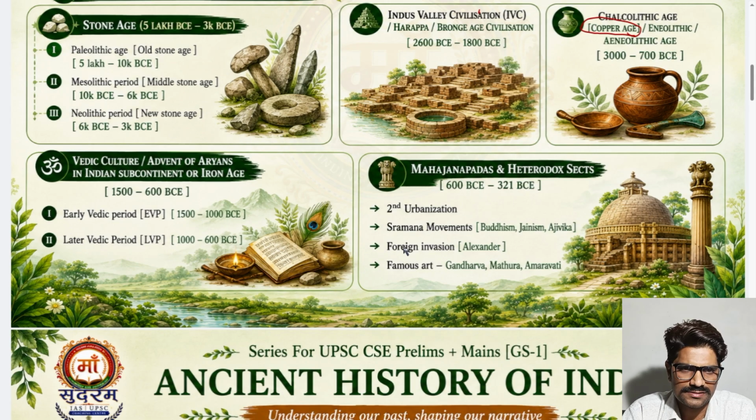And here some foreign invaders like Alexander also invaded India. Because of these foreigners, some famous art also started, like Gandhara art, Mathura art, Amravati art. Actually, what happened here? People started to be bothered because of these unwanted rituals, unwanted code and conduct imposed by the society, by the powerful persons. So some fear, some disturbance started to exist in the society.